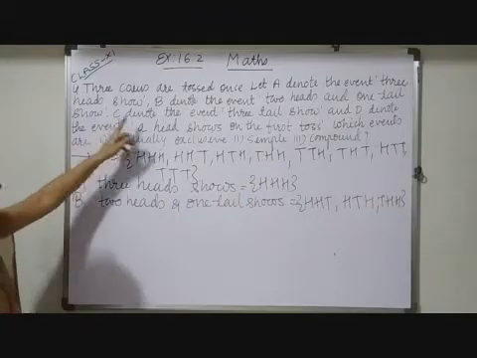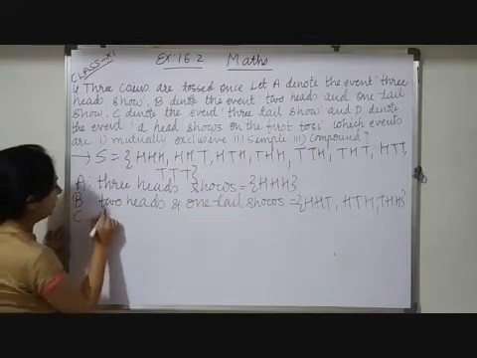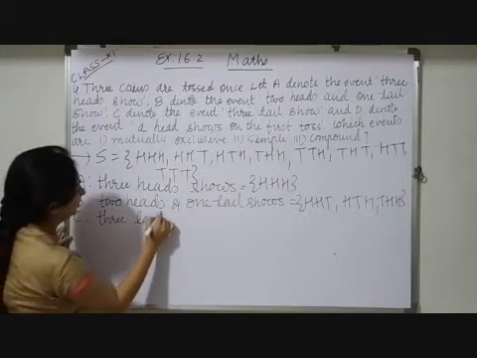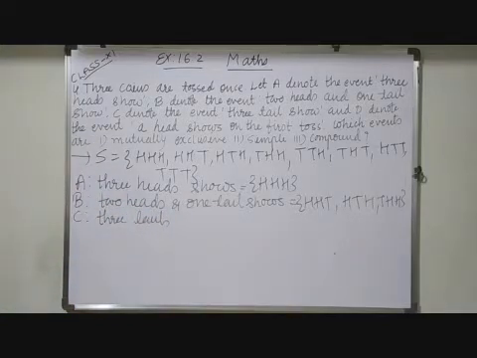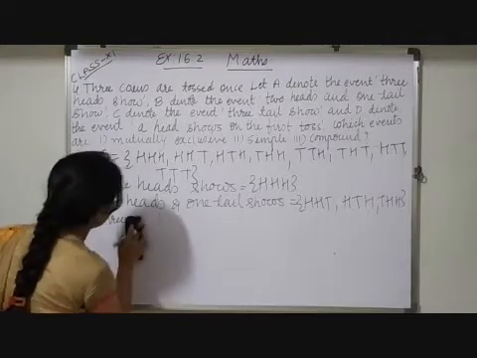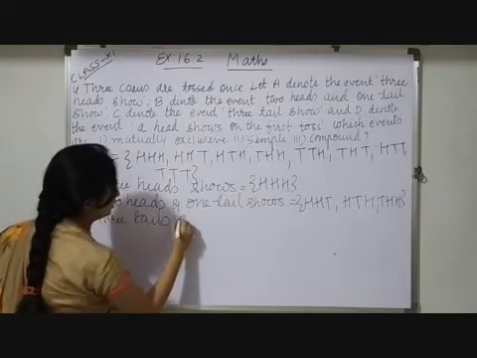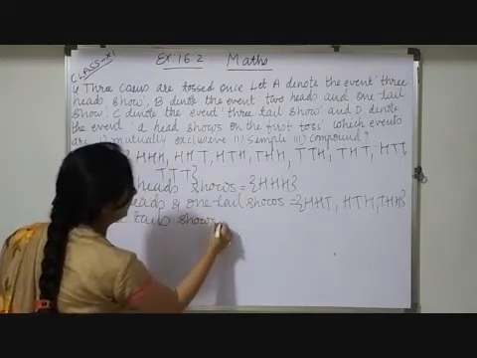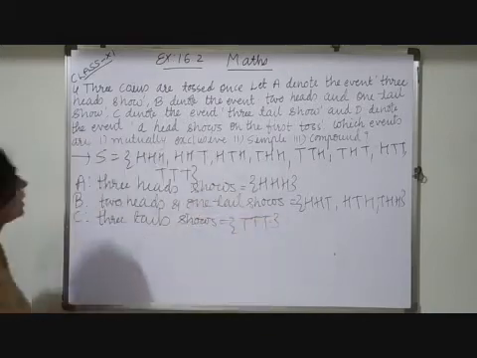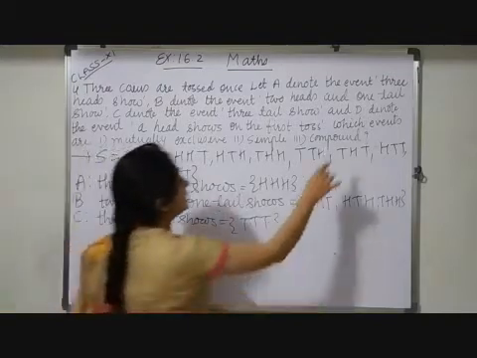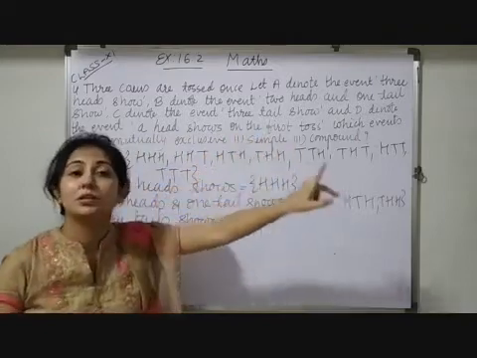Now after that, C denotes the event 3 tails show. So that is only one element, which is T, T and T. And for the last event, they have specified that D denotes the event a head shows on the first toss.